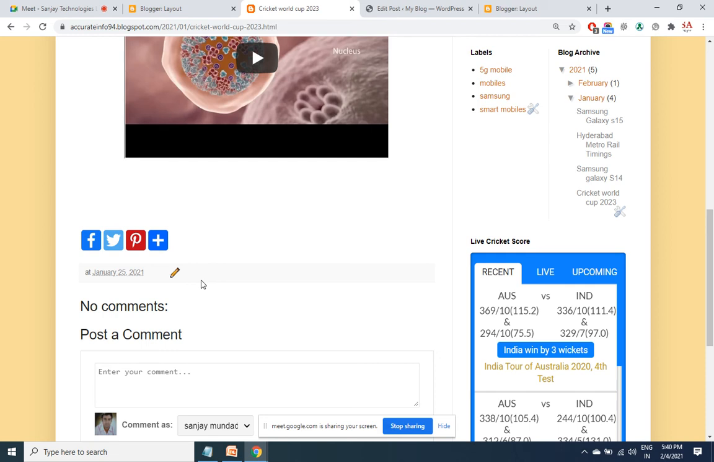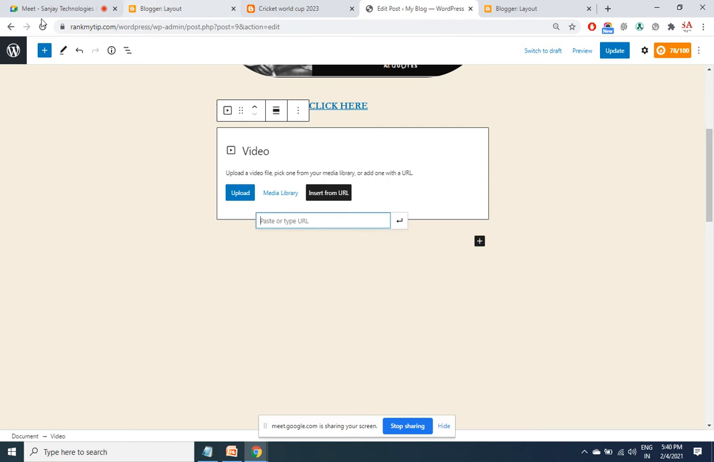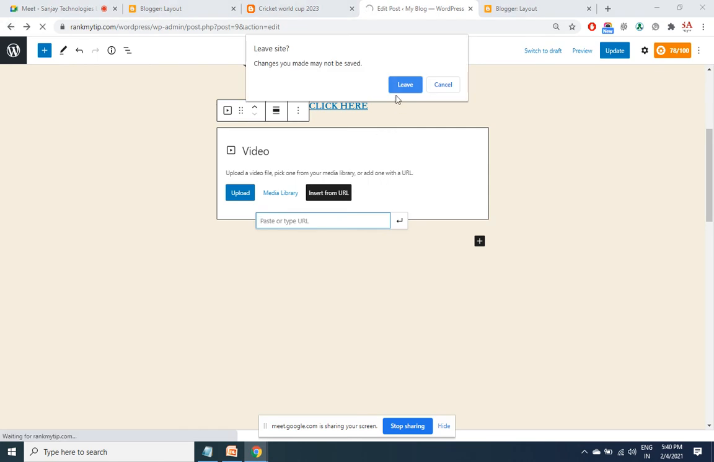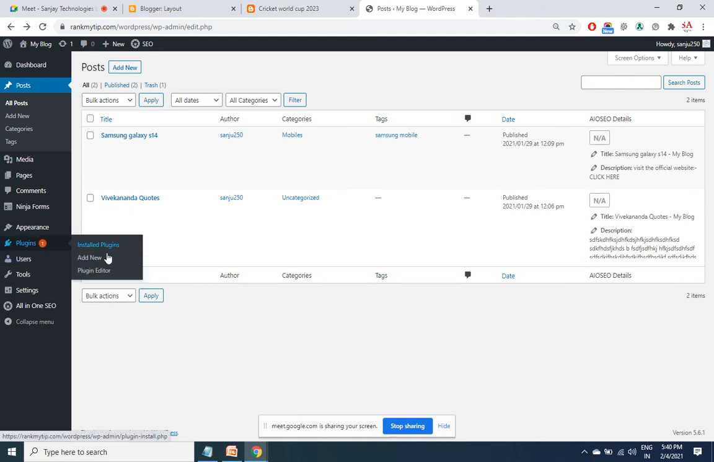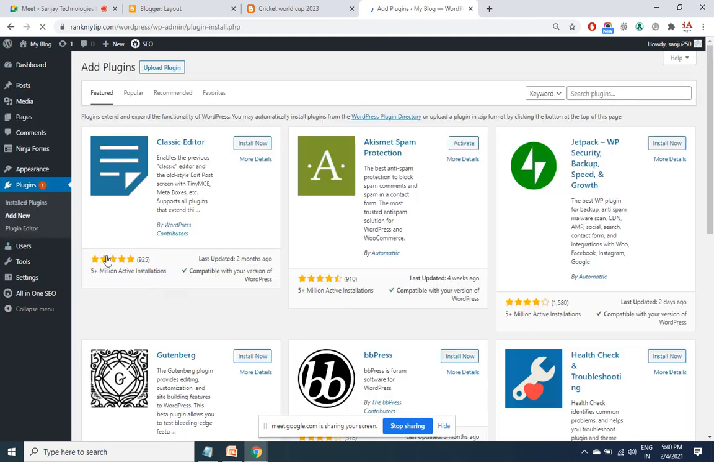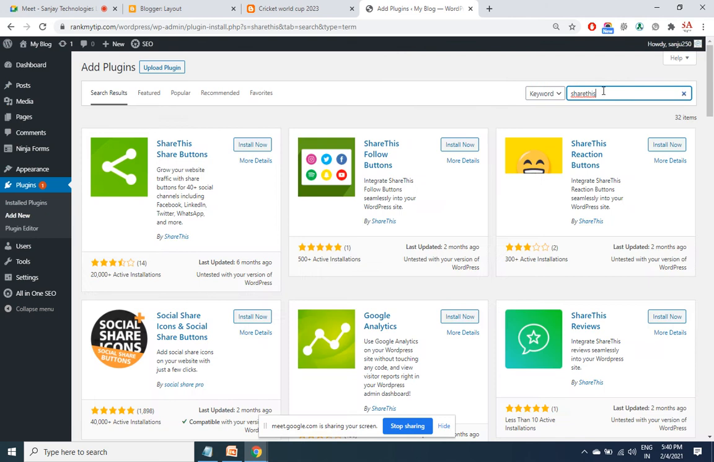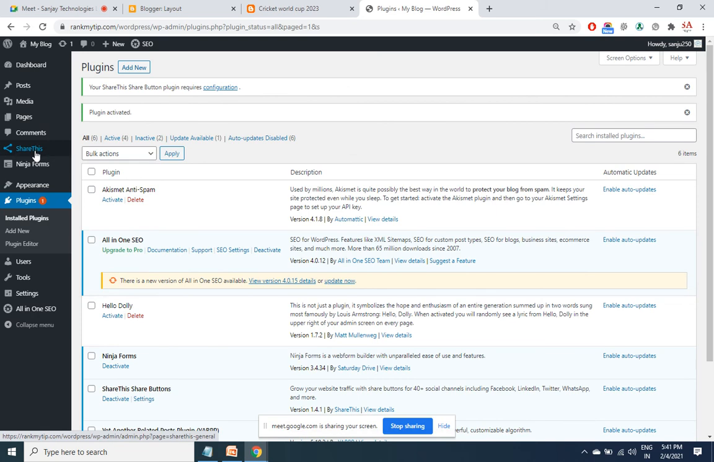Coming to WordPress. There's a plugin in WordPress by name AddThis and ShareThis. Any one plugin you can install. Once you have installed, it will tell you what appearance you want. All the installed plugins will come on the left side. See here. Click on this.